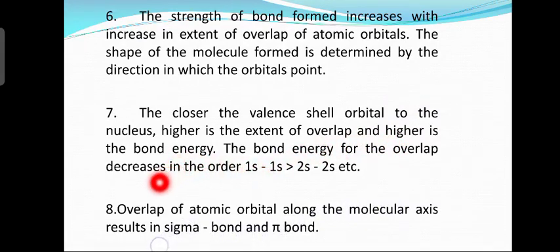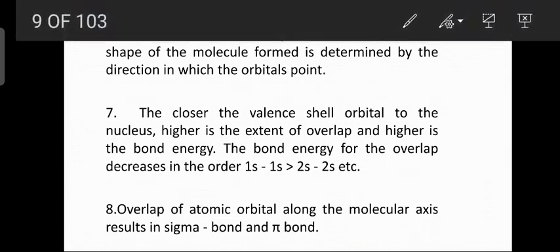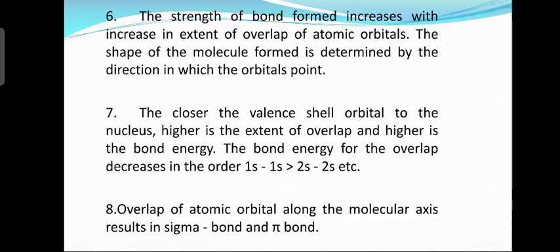Eighth postulate, overlap of atomic orbitals along the molecular axis results in sigma bond and pi bond. Overlap of atomic orbitals along the molecular axis results in sigma bond and pi bond.